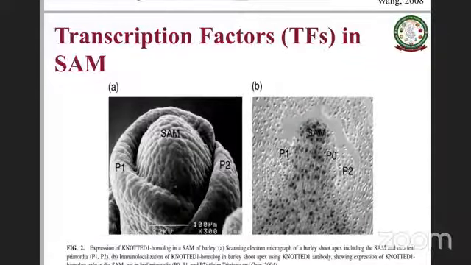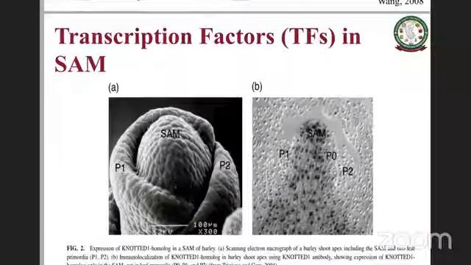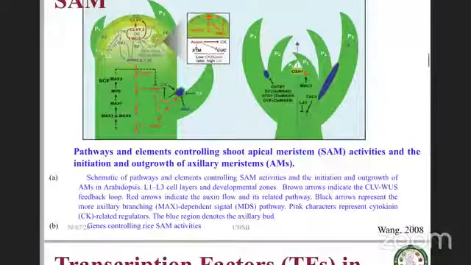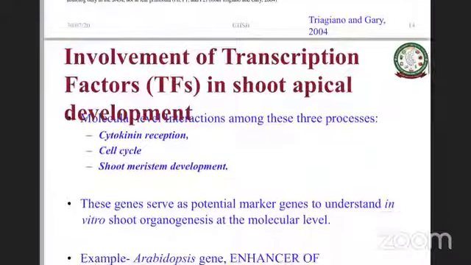Like that, there's a lot of data available for each one of these transcription factors, and they are very well understood. The involvement of these transcription factors in keeping the shoot apical meristem going, like cytokinin receptors, cell cycle related, and shoot meristem development related genes, are modulated. All these genes and transcription factors serve as potential markers to understand in vitro shoot organogenesis at the molecular level. You can achieve in vitro shoot formation, and then take these transcription factors and do in situ for their expression.